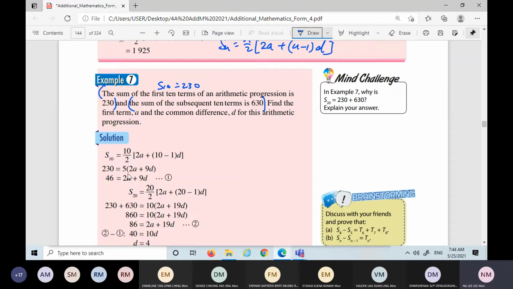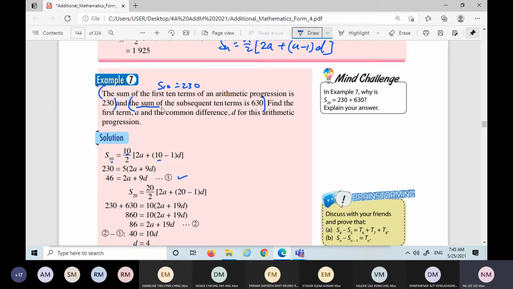So 10 divided by 2, times 2a, the a we don't know so just write a, and d we don't know, but n is 10. Then you get the first equation, a linear equation.